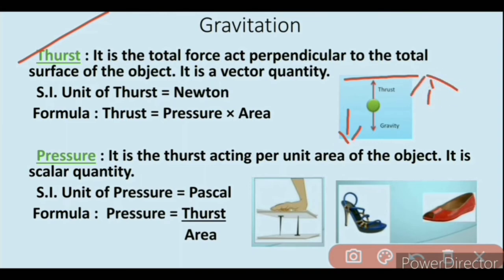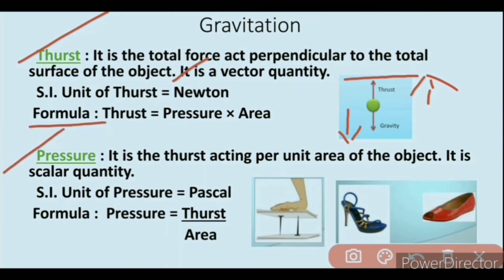Hence, it reduces the total force acting downward due to gravity on the object, and you feel as though your weight has reduced. Thrust is a vector quantity, that means it has magnitude and also direction. The SI unit of thrust is Newton. Thrust is equal to pressure multiplied by area, that is its formula.